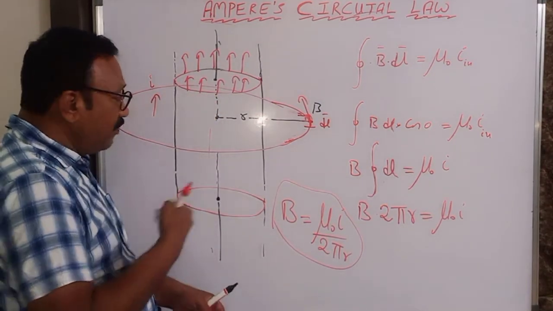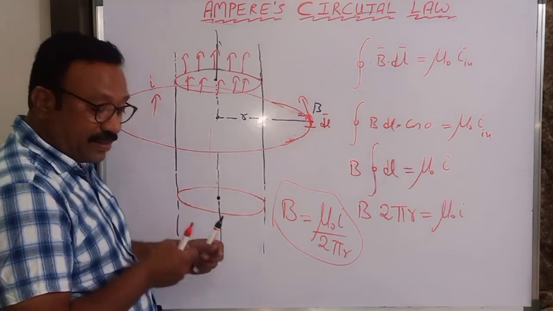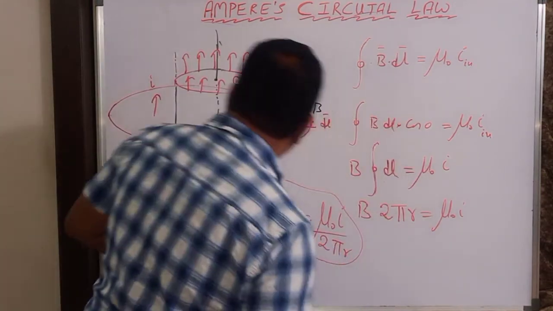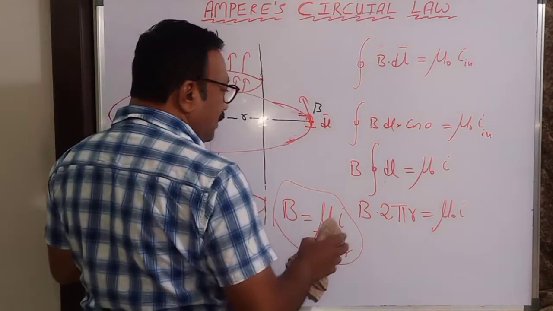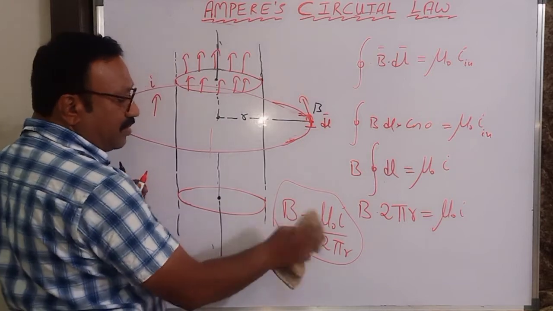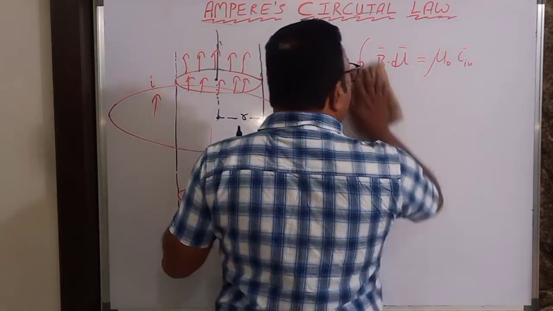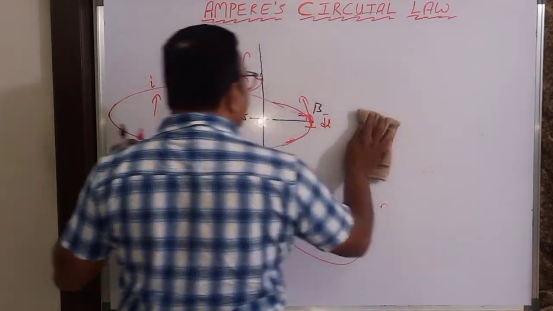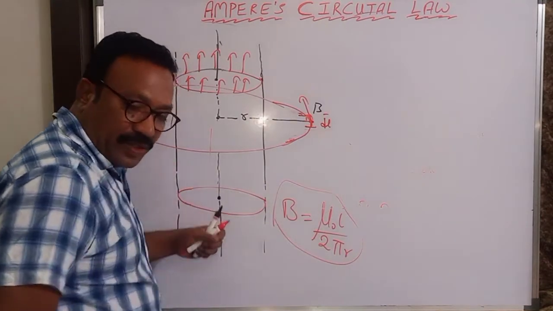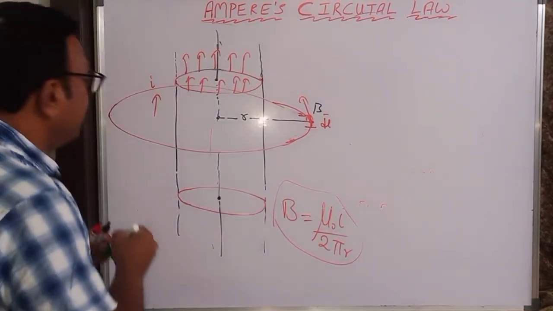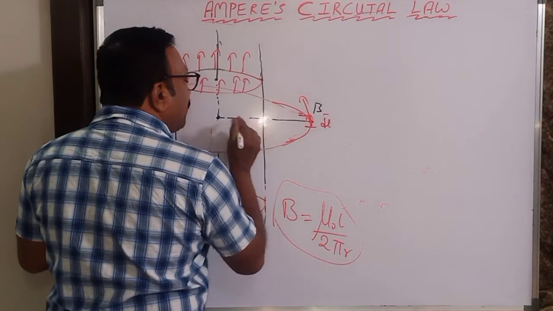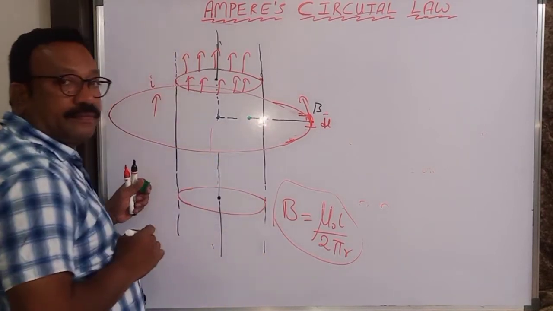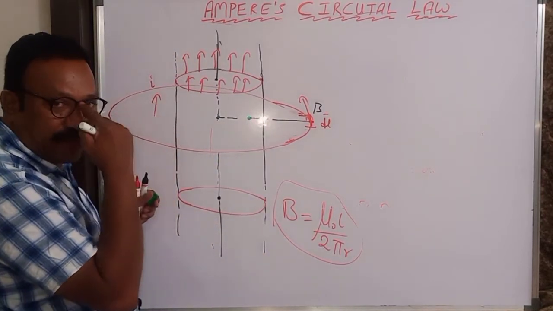I wanted to find the magnetic field inside now, inside this. So how will I find the magnetic field inside? Outside you got it: it is inversely proportional to r. So if I want the magnetic field inside, suppose I want to find the magnetic field somewhere here, inside the hollow conductor.